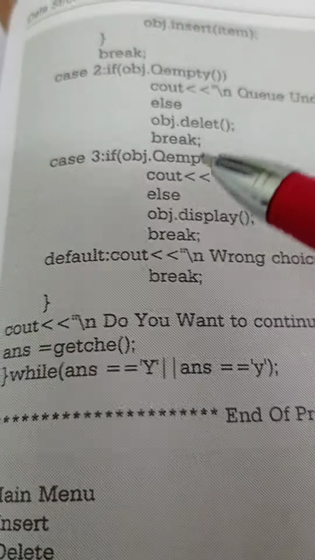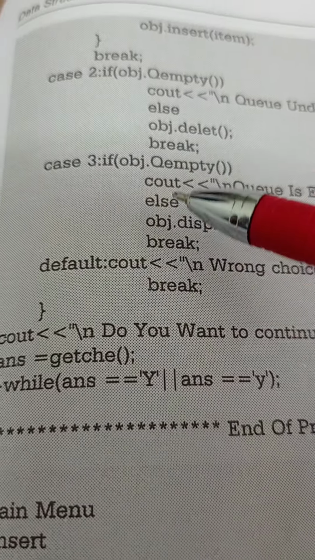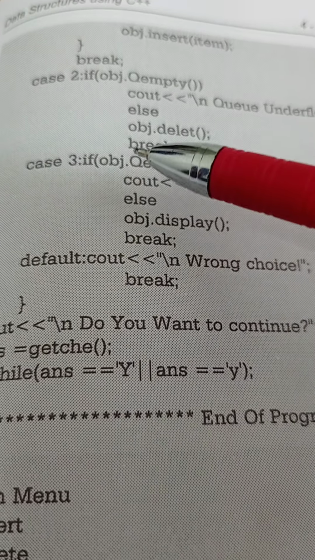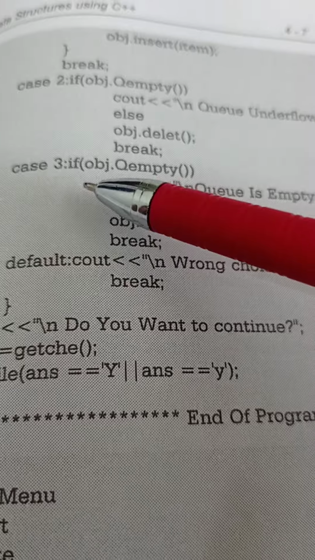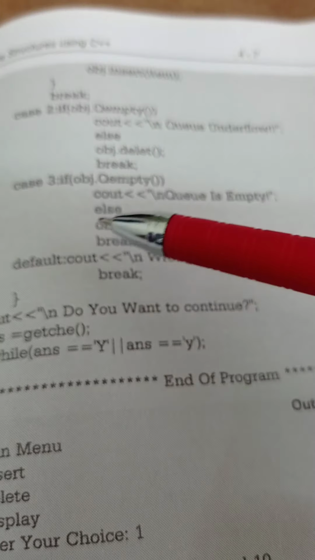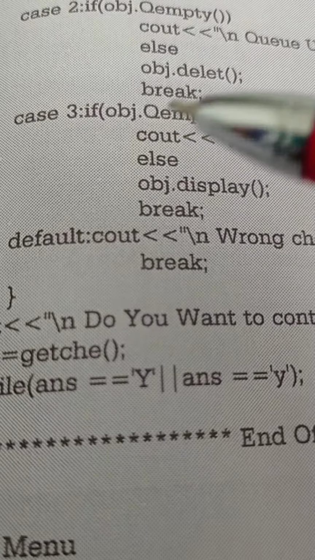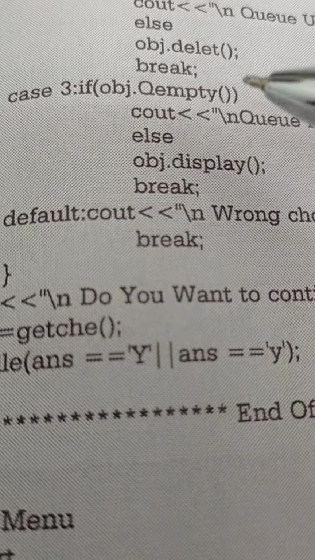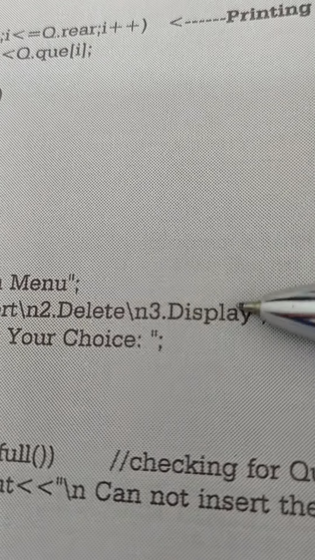Case 1 is there, case 2 is there, case 3. Suppose your choice is 3, it will come to 3. Therefore, when it comes to 3, first it will check if the queue is empty. Suppose it has to display. What is your choice? 3. Choice 3 is display.